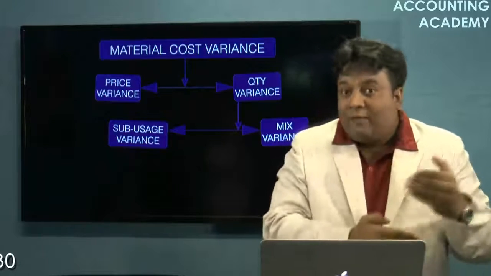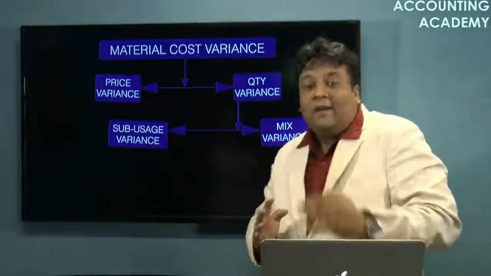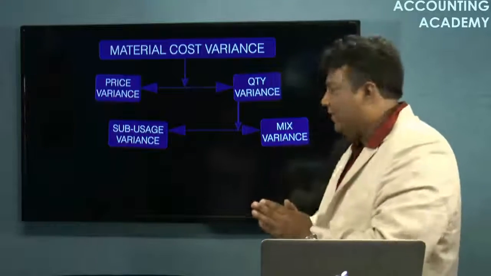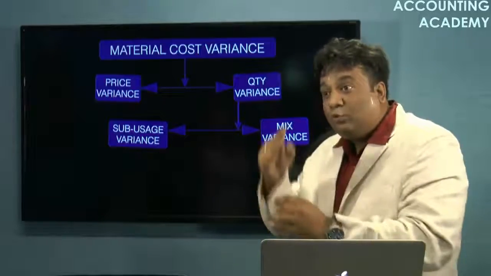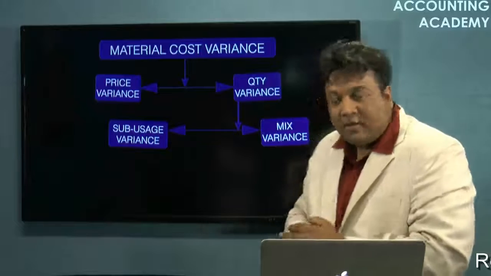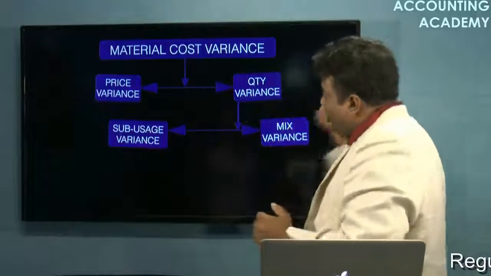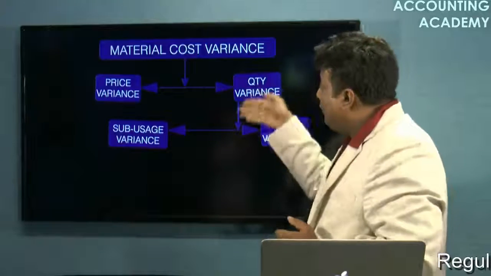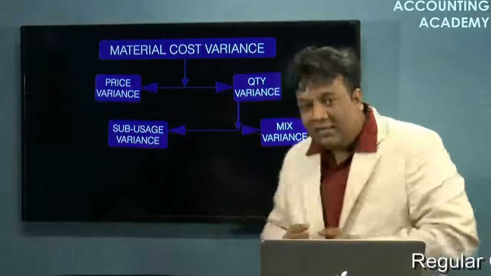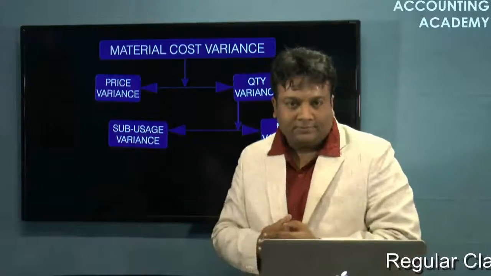Wherever I need more than one raw material, there can be a variance due to the mix, the combination of these materials. So in such cases, we further analyze the quantity variance, which is subdivided into sub-usage variance and mix variance.